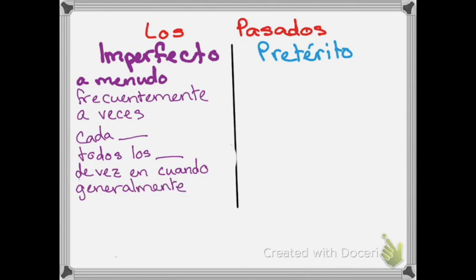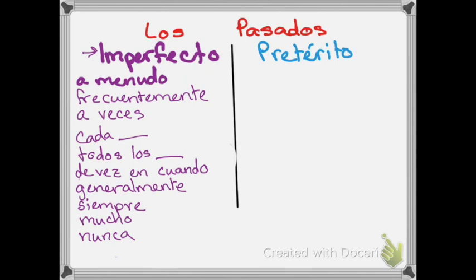playing into the fact that the imperfecto is the general past tense. Siempre, which means always. And then mucho, which means a lot, or nunca. If it's something you never did, you're also going to use the imperfecto. So these here are some phrases that if I see these in a sentence, I know that I'm going to be using the imperfecto of the two past tenses.